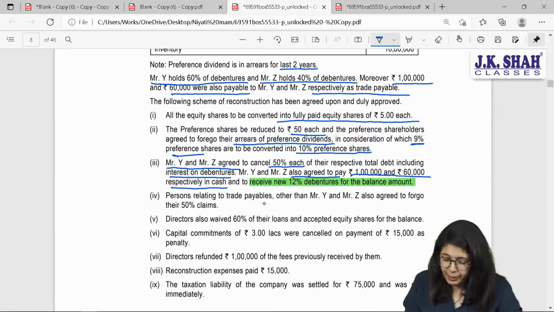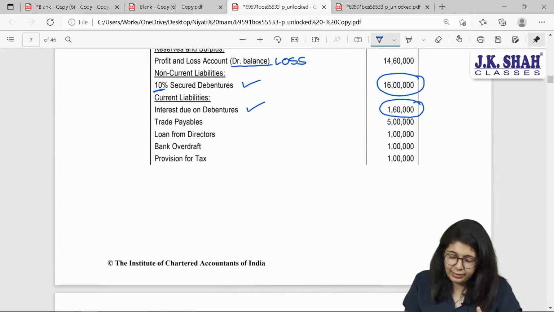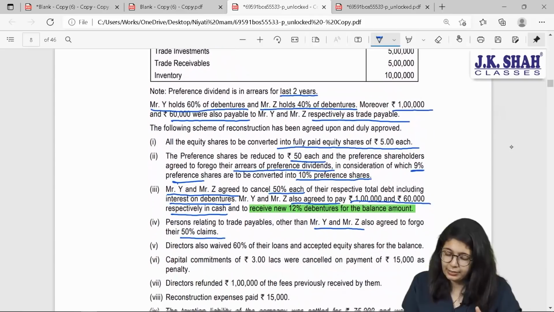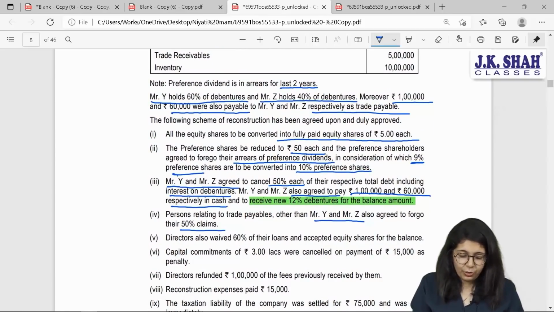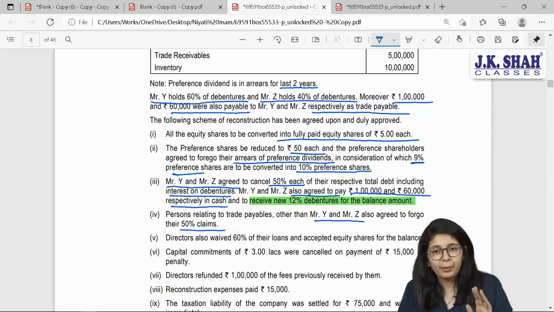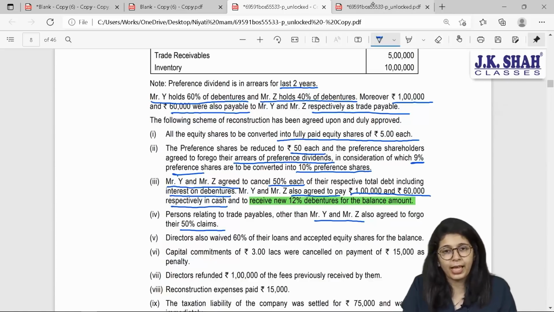Persons relating to trade payable other than Y and Z also agreed to forgo 50% of their claims. So, other trade payables other than Y and Z, let us see what is the total value of trade payables. Trade payables total value is 5 lakh rupees. Out of 5 lakhs, 1 lakh and 60,000, total 3,40,000 are other trade payables, and other trade payables agreed to forgo 50% of their claim, which will come to 1,70,000.